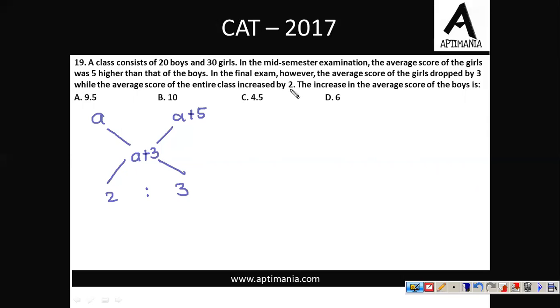In the final exam, however, the average score of girls dropped by 3. So A plus 5 reduced by 3, now it will be A plus 2. Still the ratio is 2 is to 3 only.